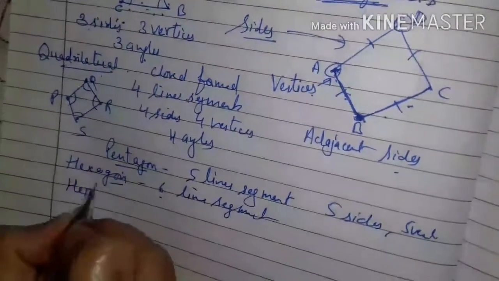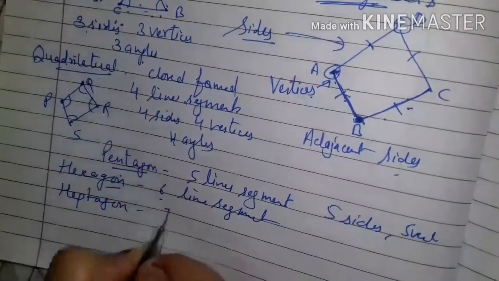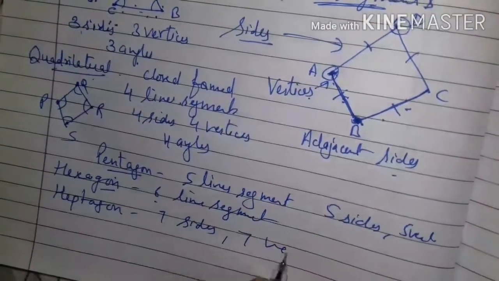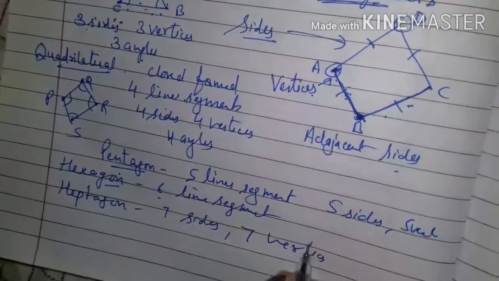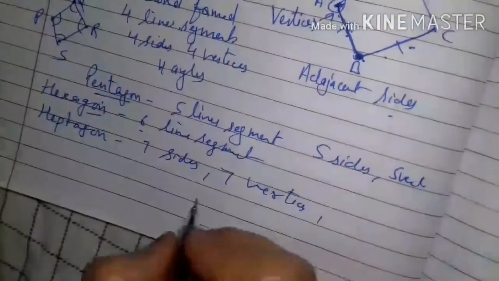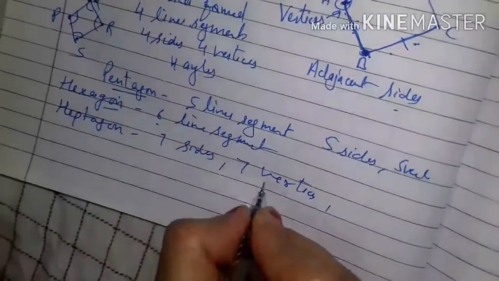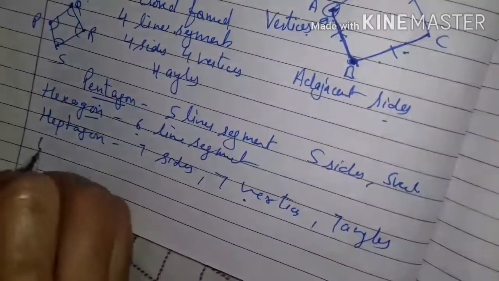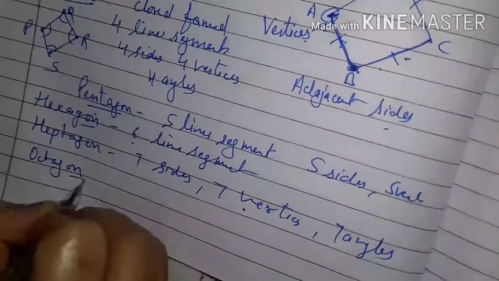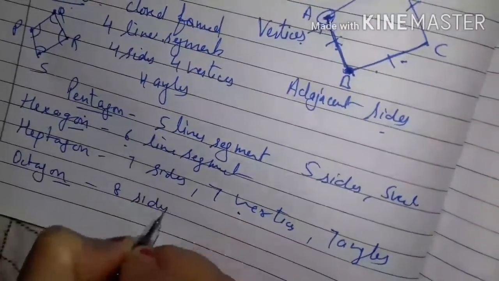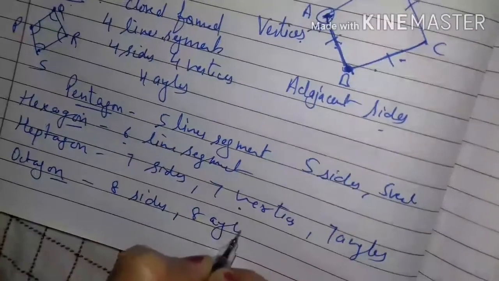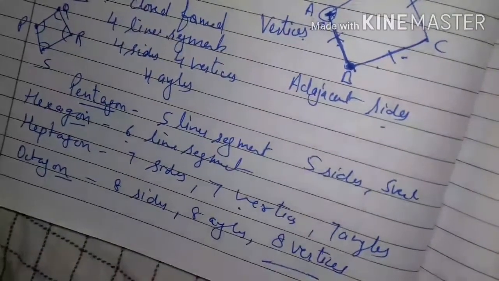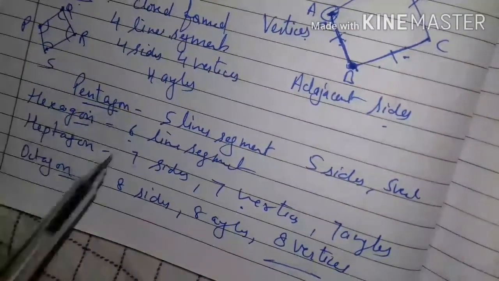Then heptagon, 7 line segments, 7 sides, 7 vertices. Whatever the number of sides, the same is the number of vertices and angles. Octagon, 8 sides, 8 angles and 8 vertices. These are polygons because these all are closed.